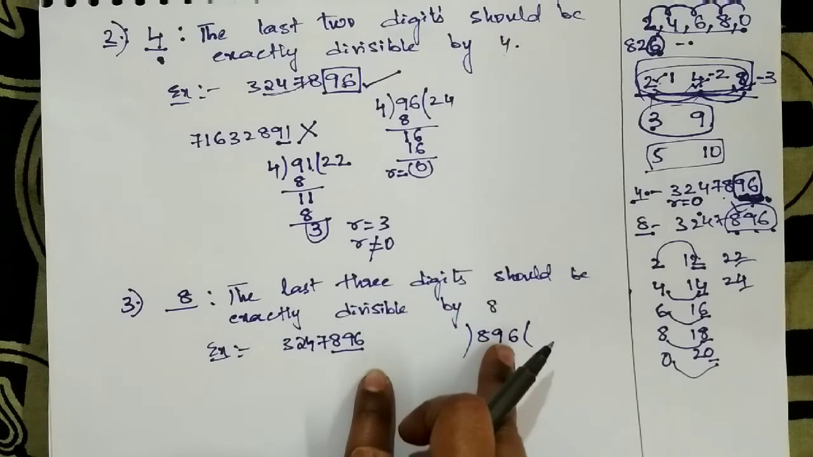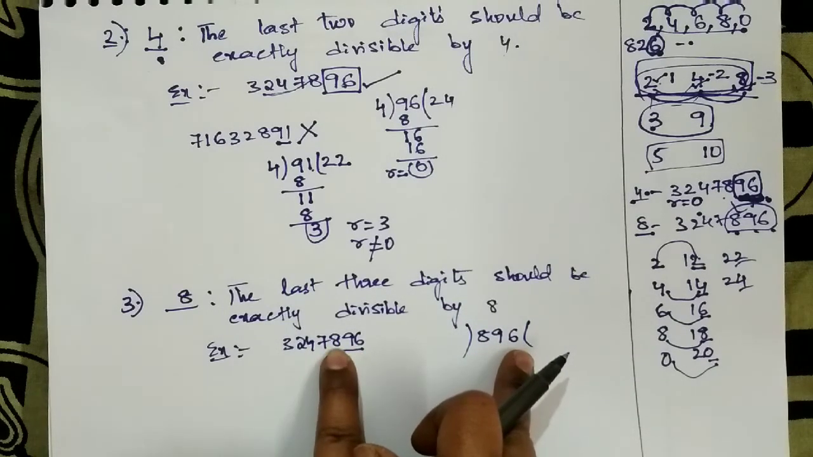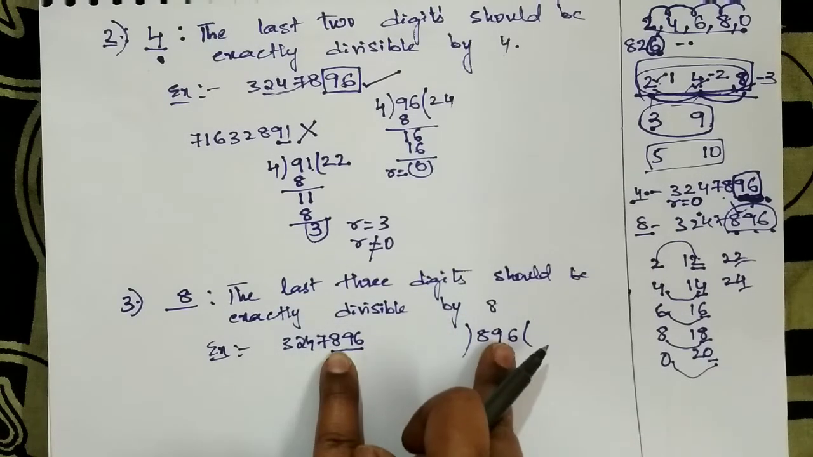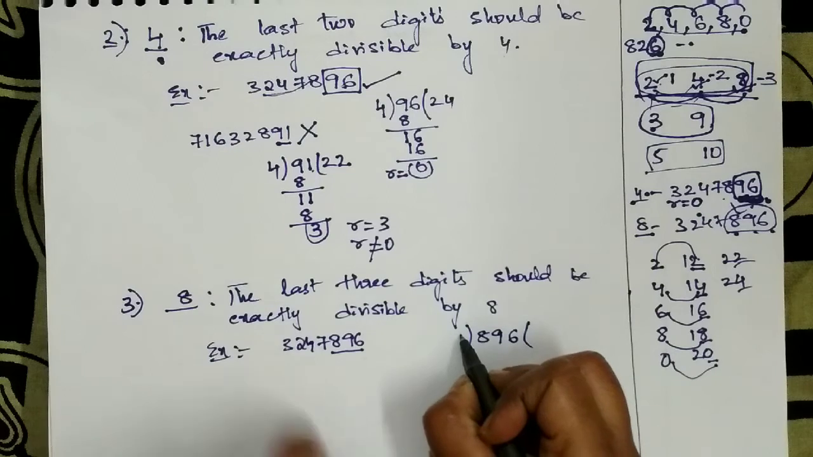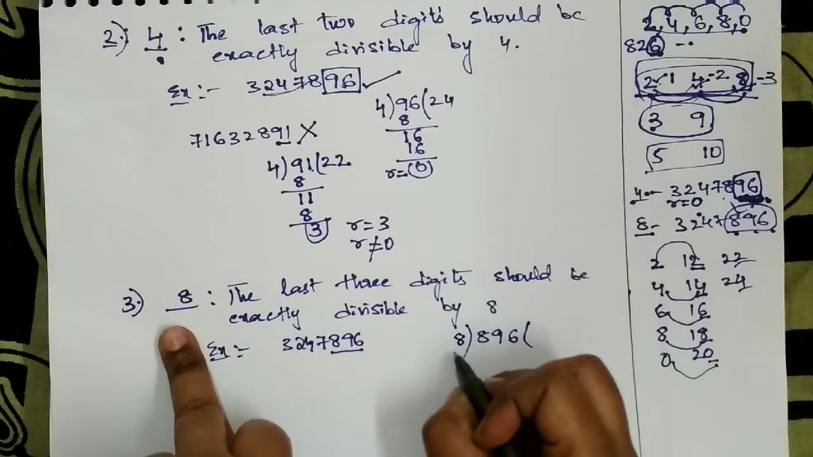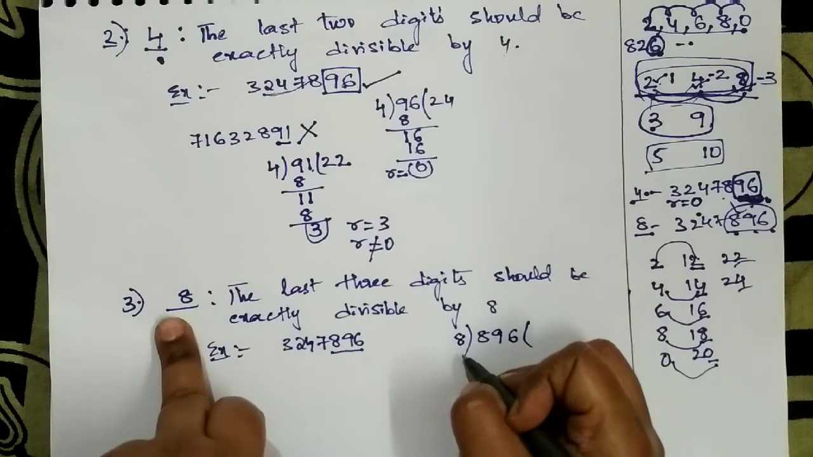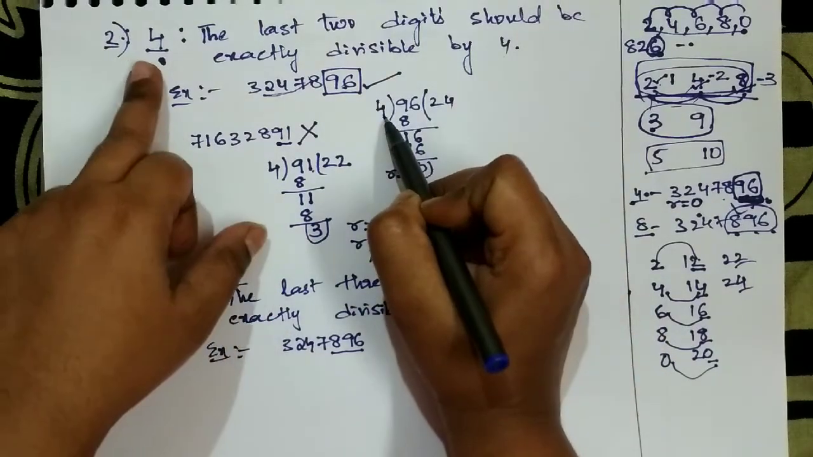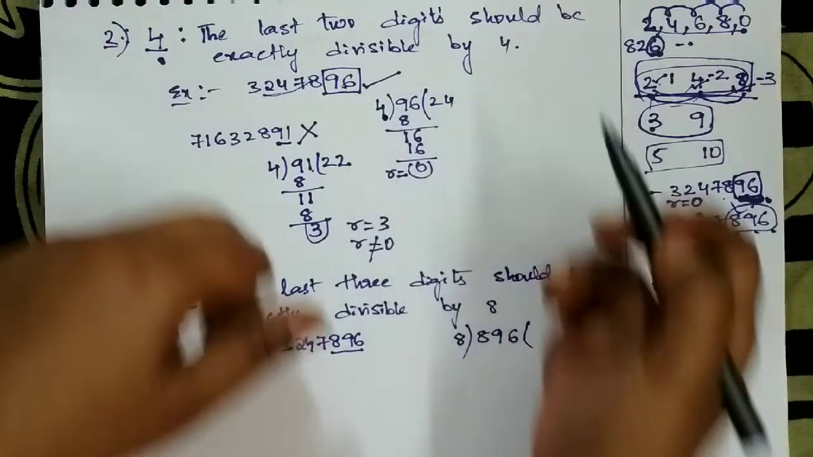Don't check with each digit. Take the last 3 digits number. So here I should check with 8. Here you should divide with 8 because we are checking the rule of 8. Here you should divide with 4 because we are checking the rule for 4.